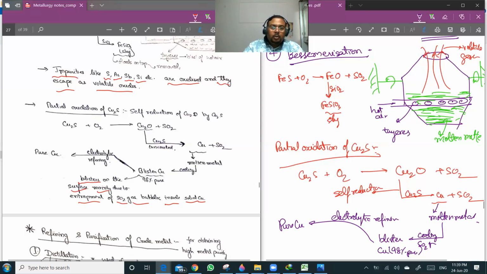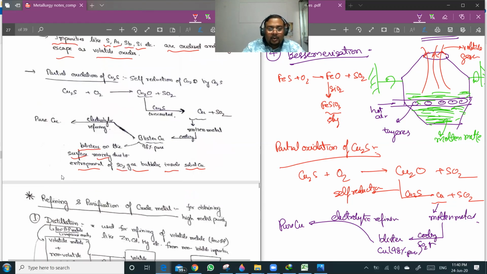Iron and copper are two of the most important metals, with a huge amount of commercial application, so these two metallurgies are very important. Along with that, we have already discussed aluminum, sodium and magnesium, along with silver and gold, which are very important, very costly metals, desired by every one of us.